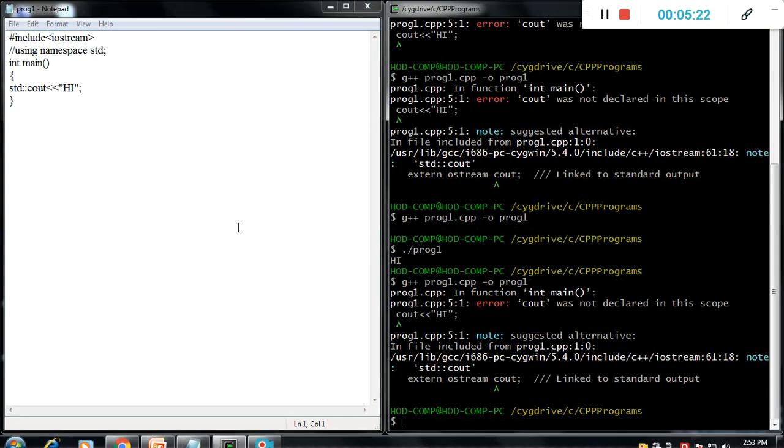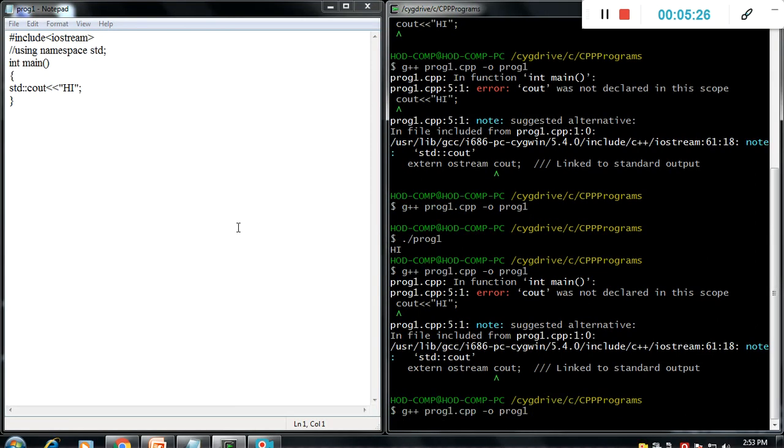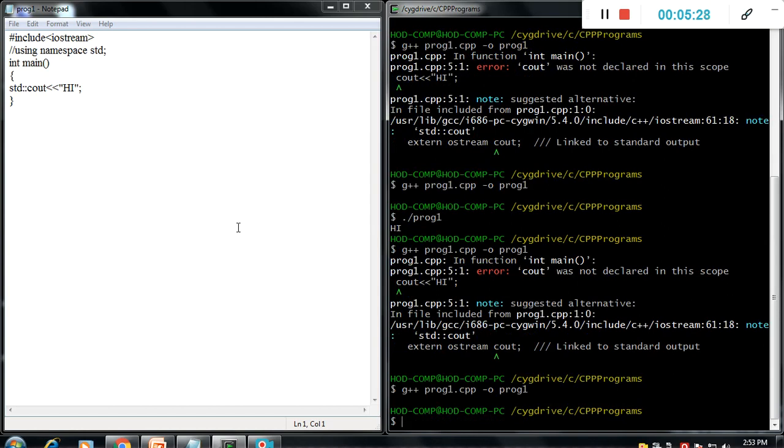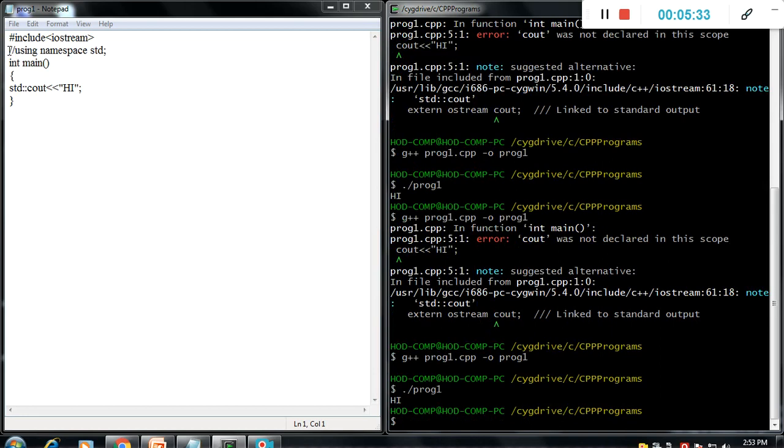Again we will run it. Okay, it runs without error, right? This is another way. Without this, you can run the program with std scope resolution and cout.